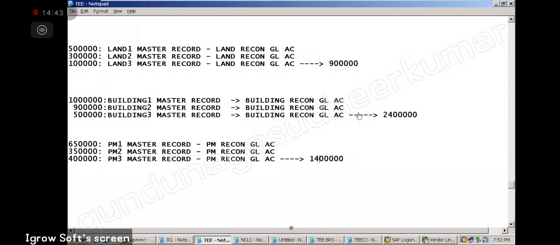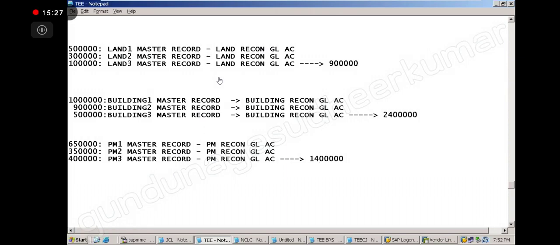Sir, do you have to create a GL account for land 1, land 2, land 3 like that? No, you have understood wrong. I will tell you again. We don't create Sundry Creditors 1, Sundry Creditors 2, Sundry Creditors 3, right? Same way, for land also there is only one. But the master reconciliation account will link to the master accounts, all the land master accounts. If I have 3 lands in Hyderabad, Begumpet, Amirpet, some other state, I will have different lands, and all the land values will go to the land GL.